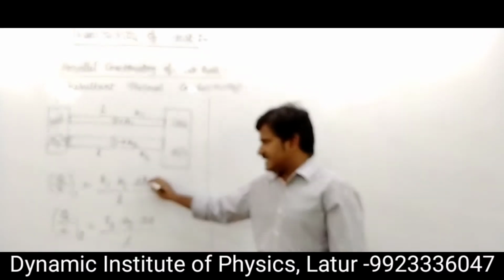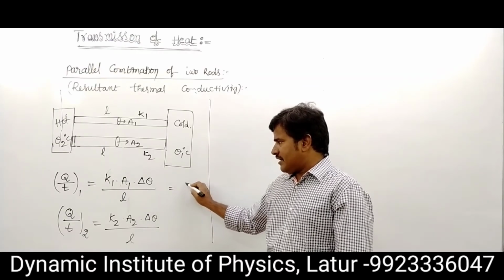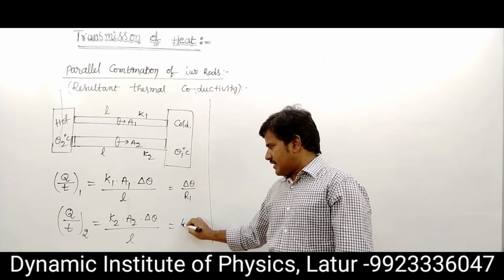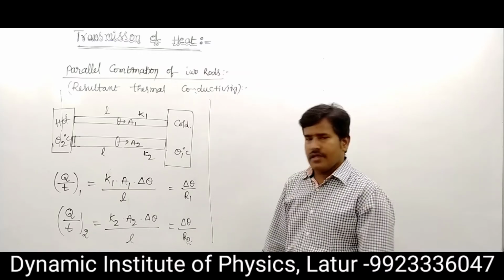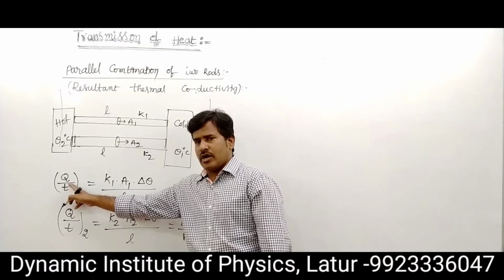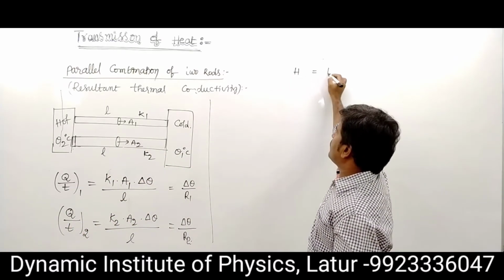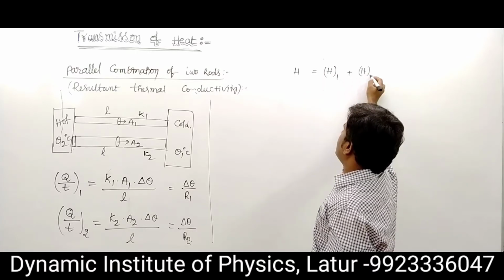It is written as delta theta upon R. So this is delta theta upon R, this is delta theta upon R1, this is delta theta upon R2. This is the heat current through the first rod, the heat current through the second rod, and the total heat current equals the heat current through the first rod plus the heat current through the second rod.